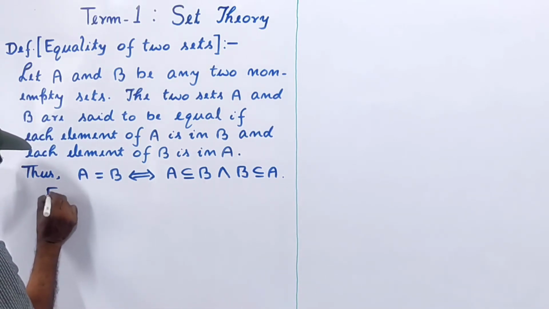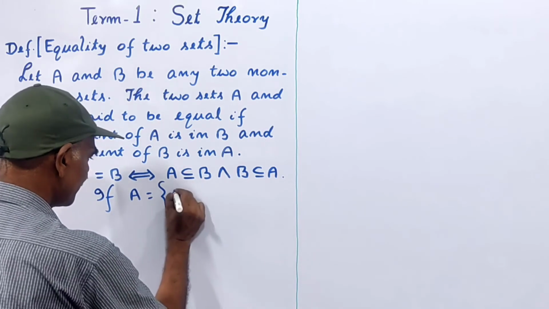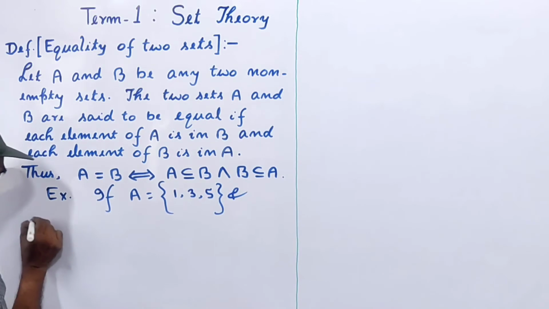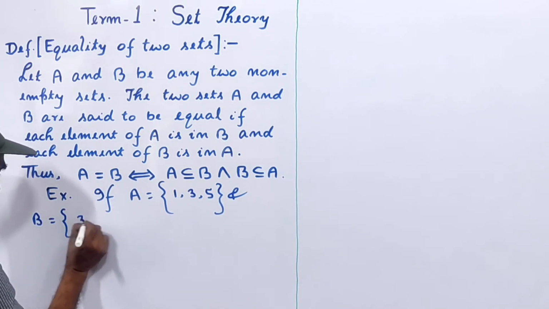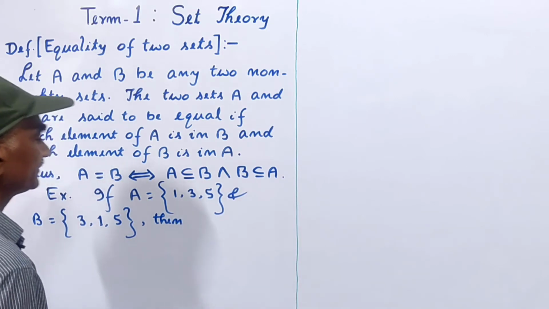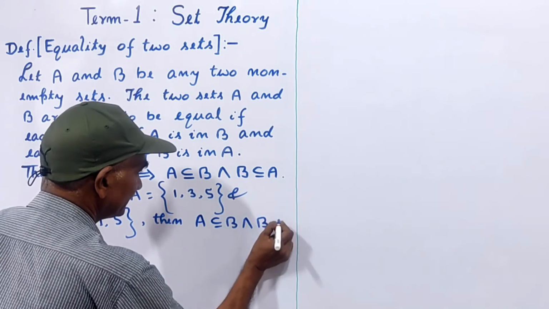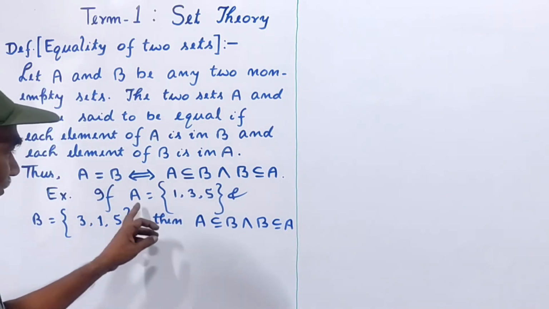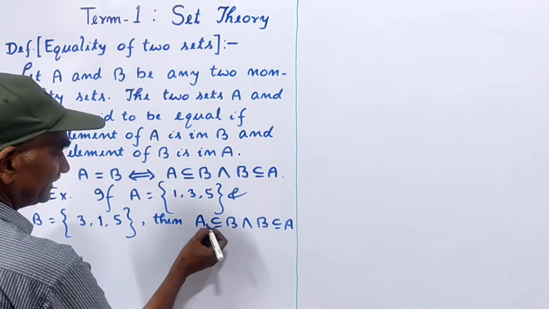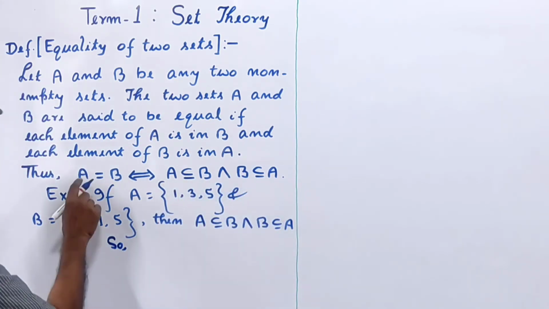Now we give a suitable example. If A is equal to {1, 3, 5} and B is equal to {3, 1, 5}, then clearly A is a subset of B and B is a subset of A, because each element of A is in B and each element of B is in A. So here we write A is a subset of B and B is a subset of A. So by definition A is equal to B.